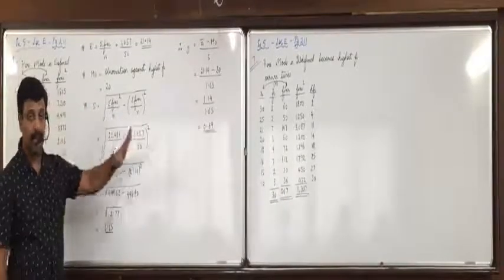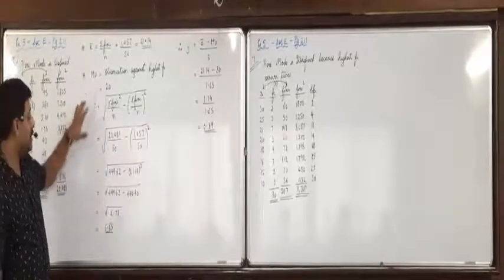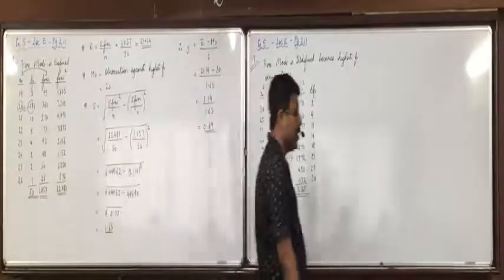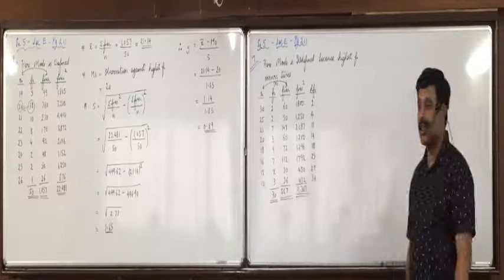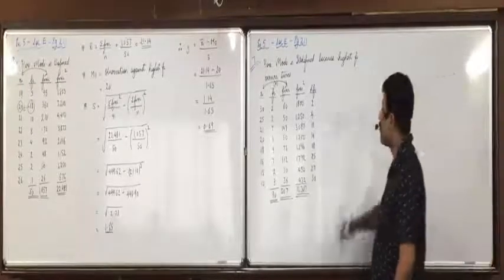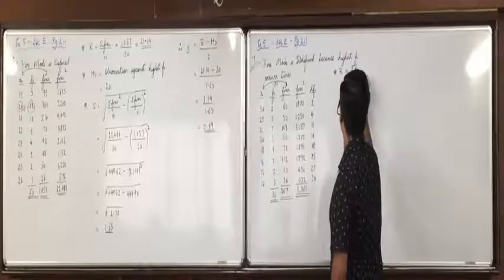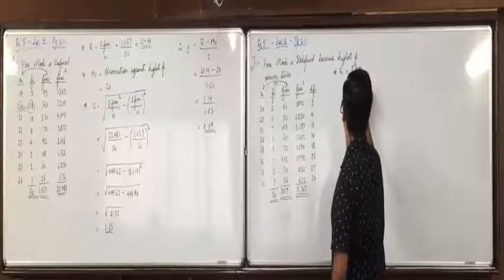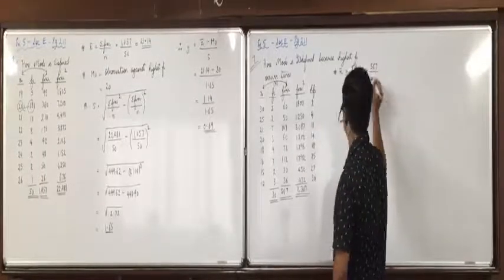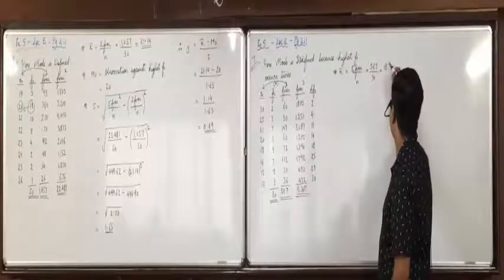Same pattern, but after x bar, instead of mode we will obtain median. Then standard deviation, and we will apply a different formula. Anyone still doing the workings? Raise your hand. Shall I proceed further? So first we'll find x bar. Sigma fi xi upon n. Sigma fi xi is 567 upon n is 30, 18.9.